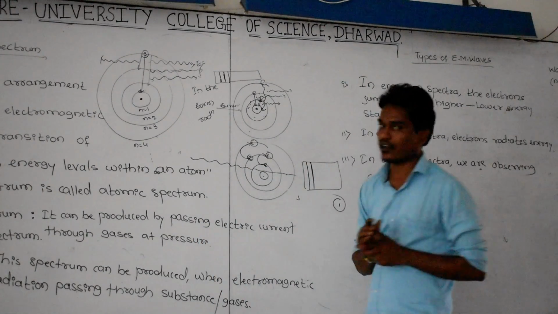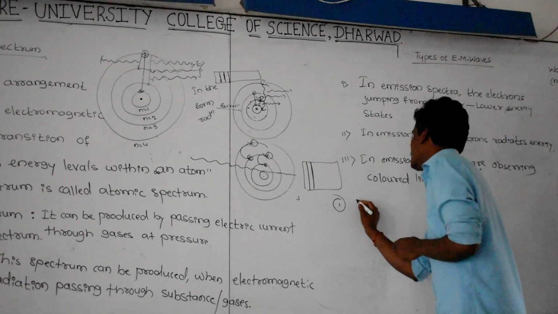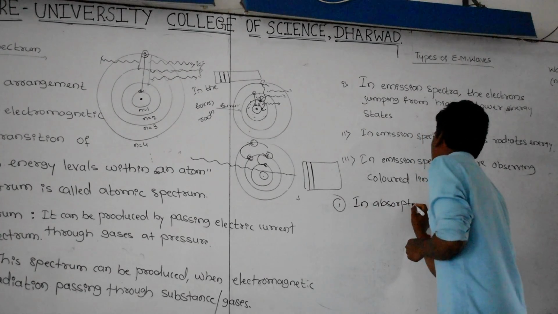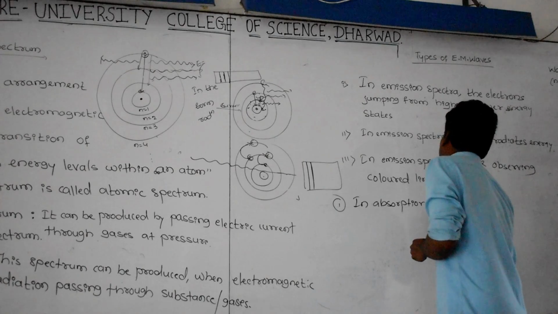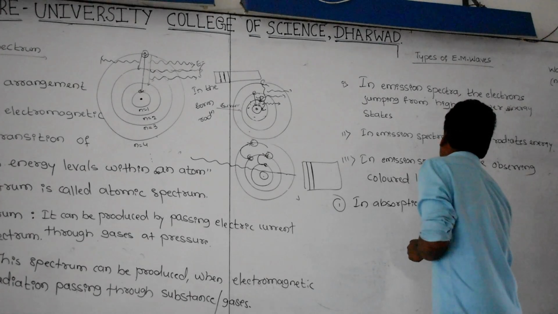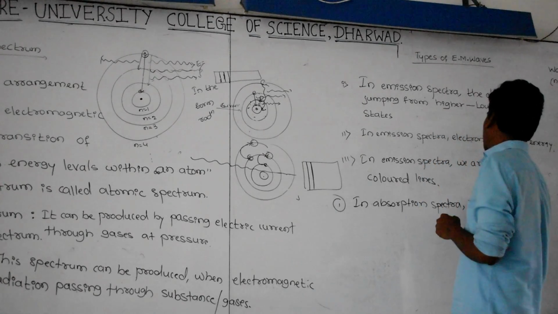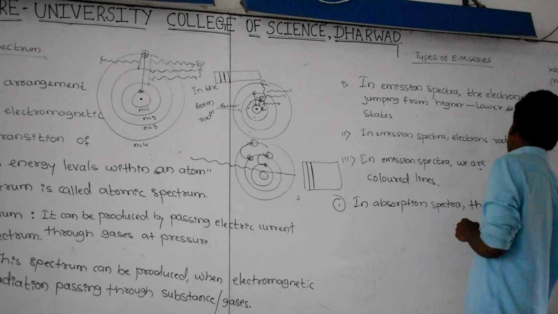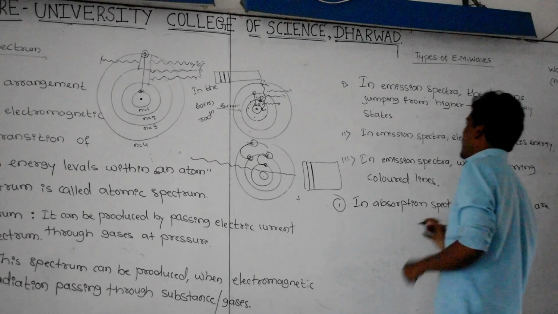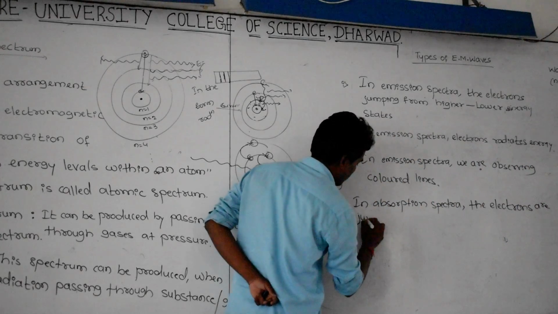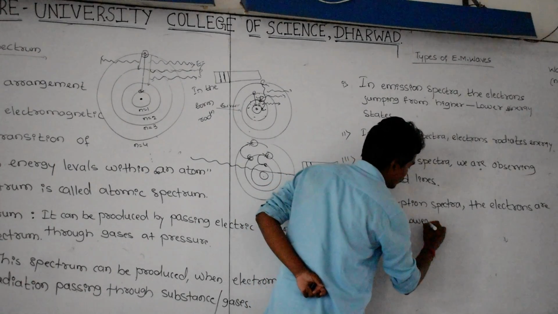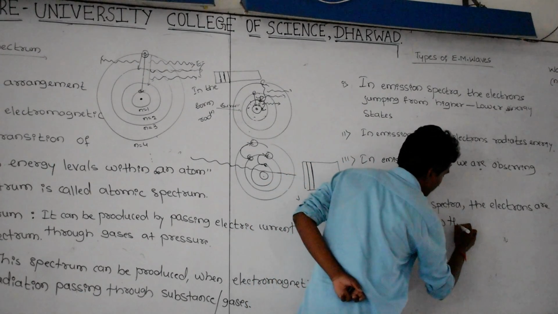And some points about the absorption spectrum. In absorption spectra, spectra is nothing but spectrum. The electrons are jumping from lower energy state to higher energy state.